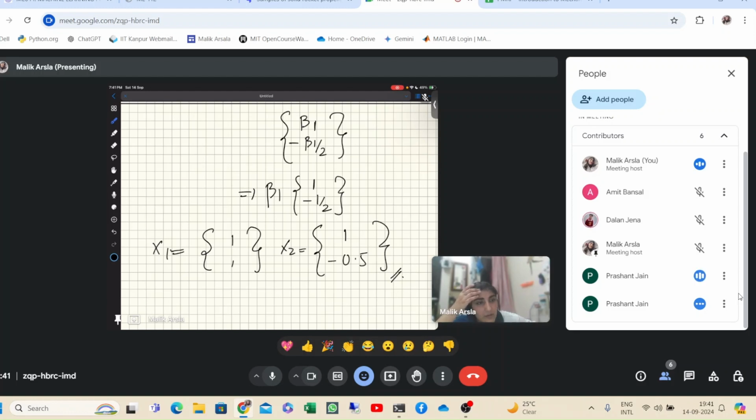Ma'am, is there any method to get permission for a scientific calculator for the exam? I don't think so, because the rules are the same for everyone. I don't think they will allow you, because most of the problems, like calculating the matrix inverse, you can do very easily on a calculator. So it's not allowed. They don't allow these calculators, but try practicing.